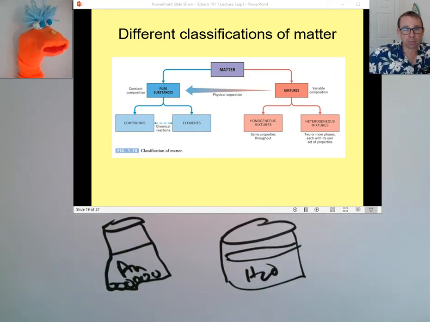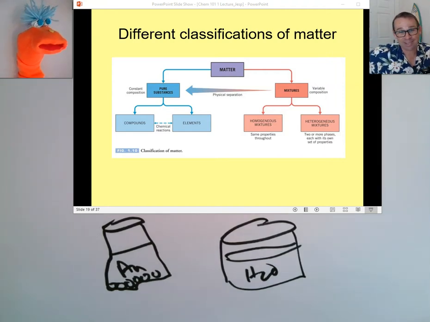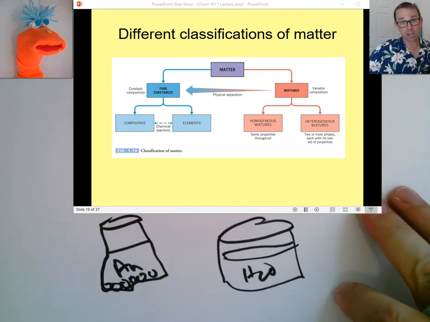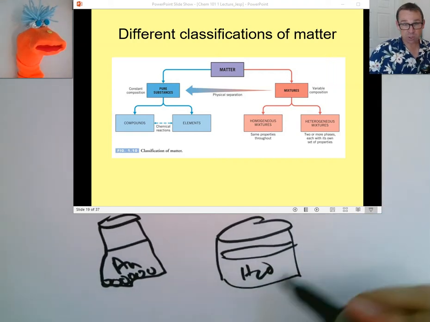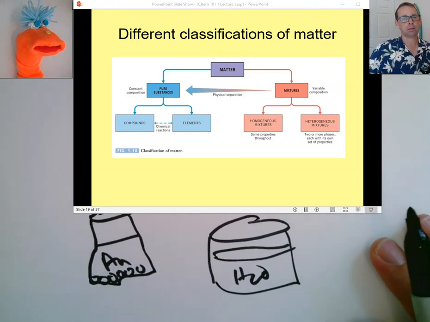Wouldn't water be a mixture because you have hydrogen and oxygen? That's a good question, but that's not our definition of a mixture. Just because we mix atoms together to form compounds, that's not what we're thinking of when we say mixture. We need to be able to recognize that a pure substance can have more than one kind of element in it.